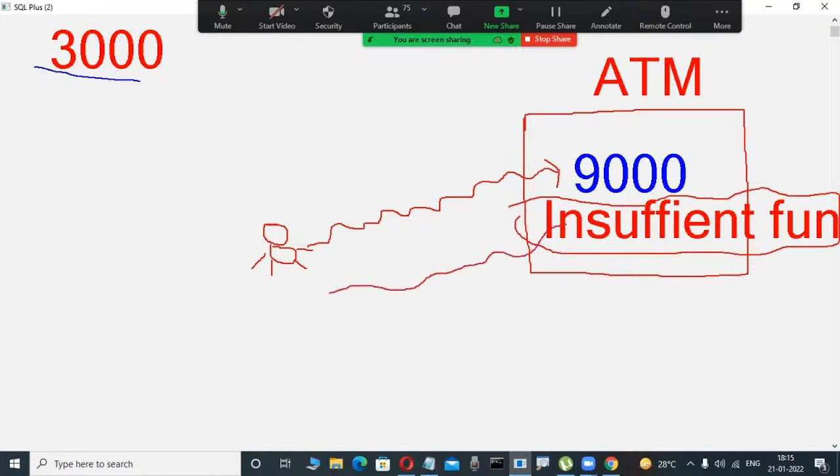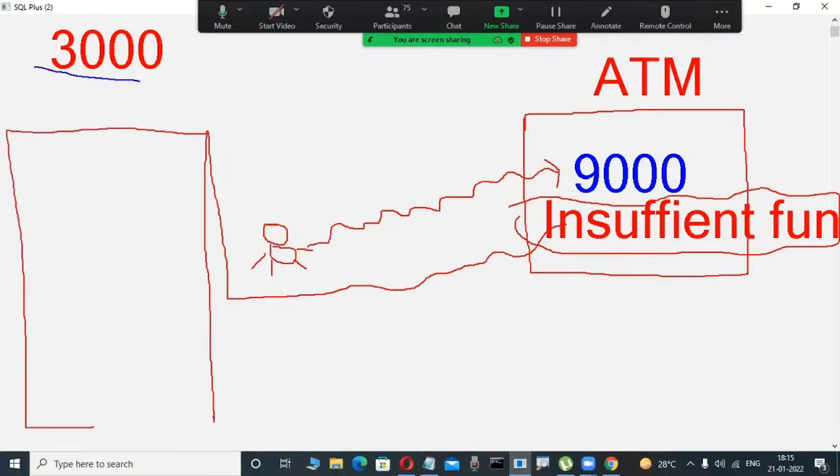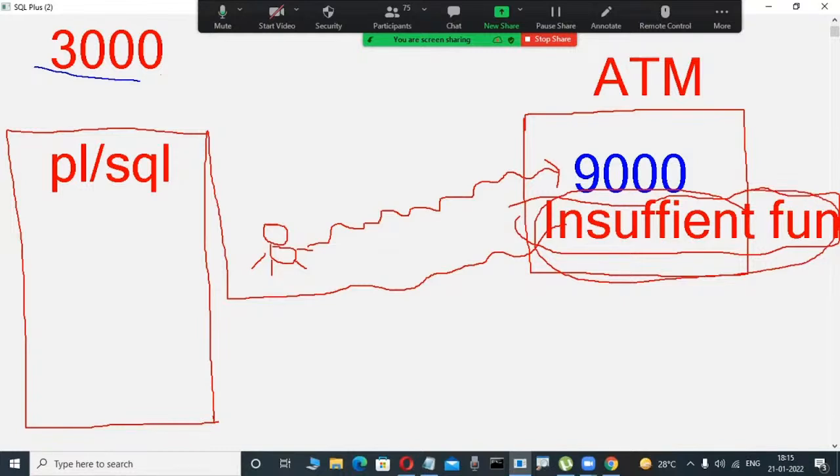Actually, just like you, some software engineers write code, that is important. They are writing coding in PLSQL. Suppose it is an Oracle project, a banking project, then they write in PLSQL. What is the condition? If the user-entered amount is more than the available balance, then this message is shown. Same as in Java or C++, they write if conditions like that. Otherwise, how is it possible?